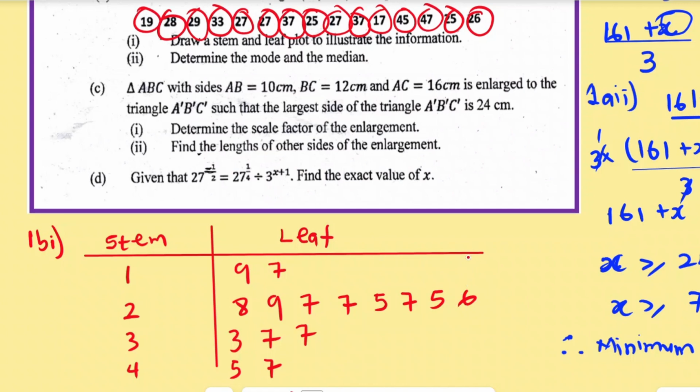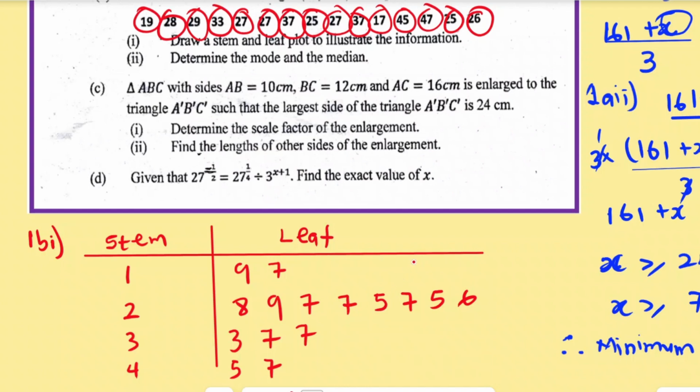We are actually done. But let's see something. We are going to use this information to find the mode and the median. So it is better to rearrange this data in ascending order. That is going to help you a lot, so that we can easily find the median. Because at the moment, if you try to find the median, you're going to get a false median, which is wrong. So you have to rearrange so that you get the median and the mode.